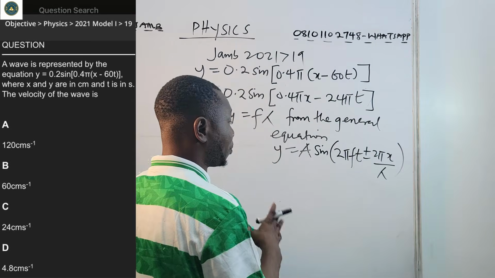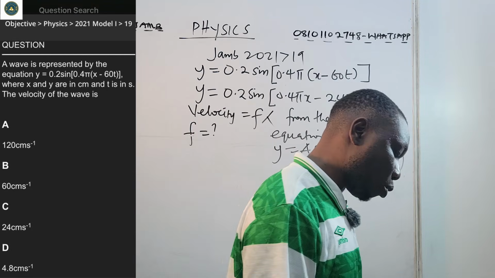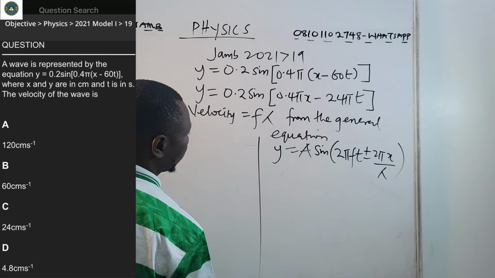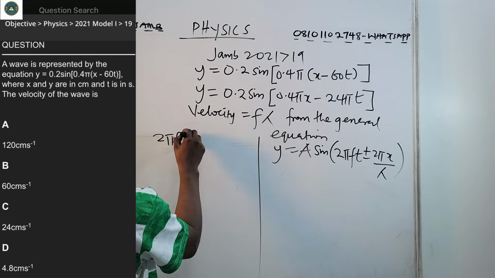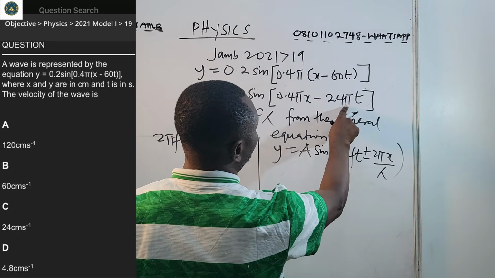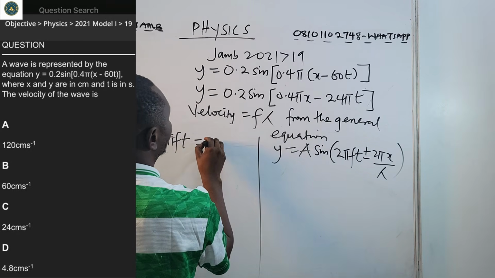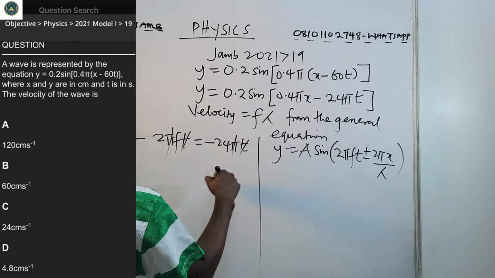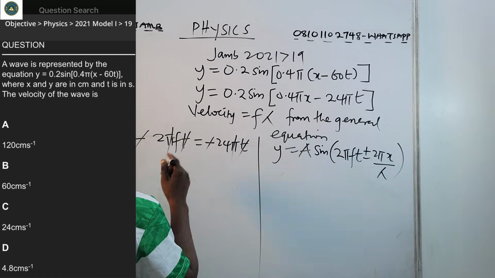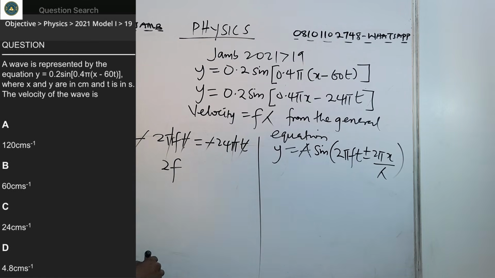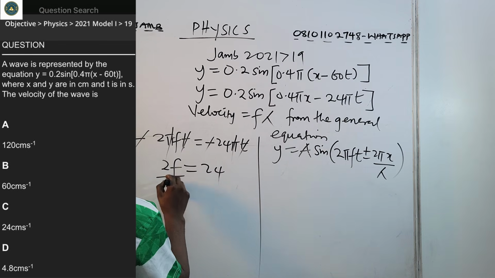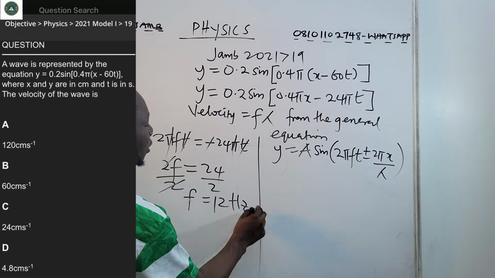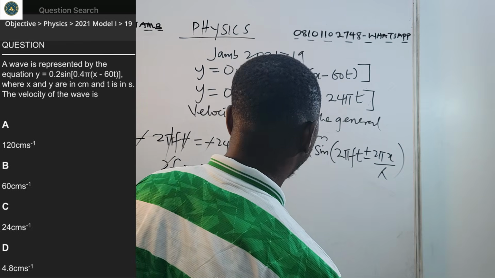So you see, every problem we are solving involves the general wave equation. So let's get our frequency now. For us to get frequency, 2 pi ft, you relate to where you have t, so it's here: minus 24 pi t. So we cancel pi, cancel t, and also cancel minus. We are now left with 2f equals 24, so f is 24 over 2. So the frequency is 12 Hz.